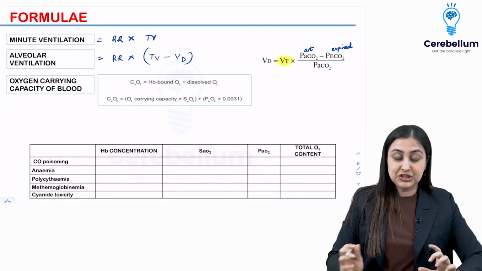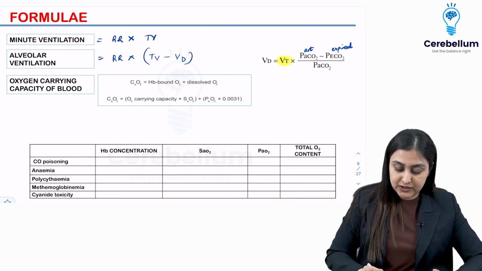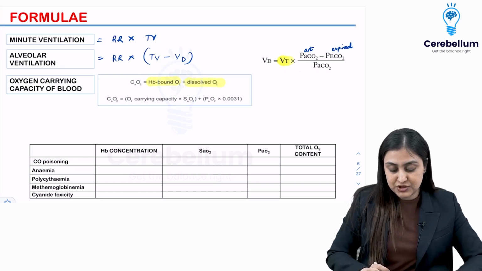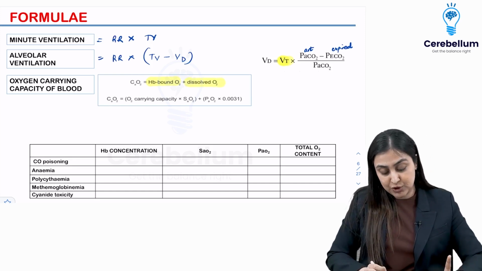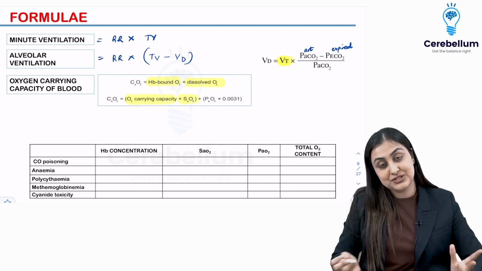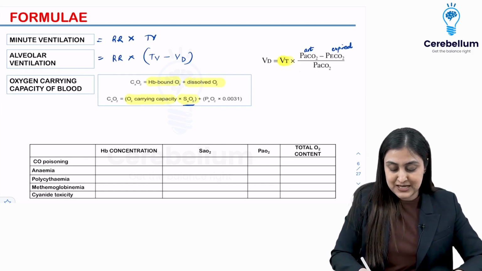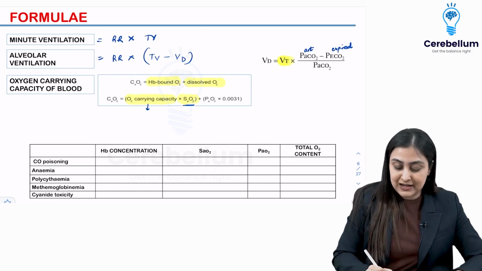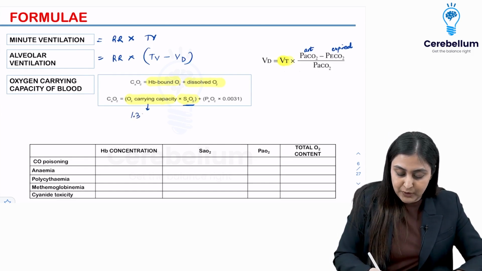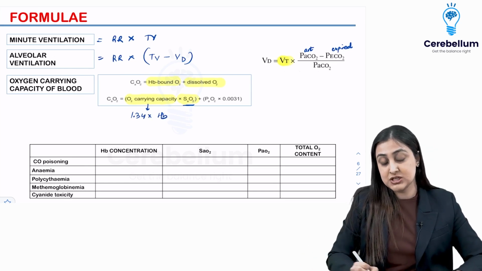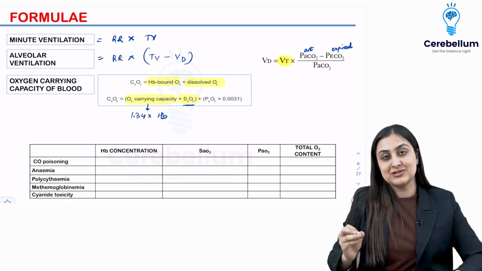Talking about the oxygen carrying capacity of blood. Here you have bound oxygen and dissolved oxygen. Bound oxygen, remember, is with the hemoglobin. So hemoglobin carrying capacity of oxygen into saturation is how you know what is the bound oxygen. All right. So you can measure the saturation, and oxygen carrying capacity is going to be 1.34 into the hemoglobin concentration. Right. So this is how you're going to be approaching these numericals.